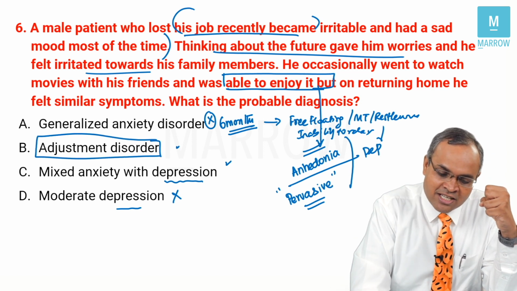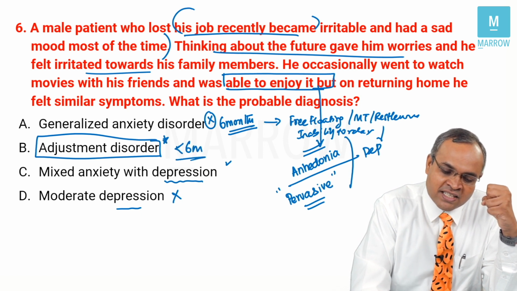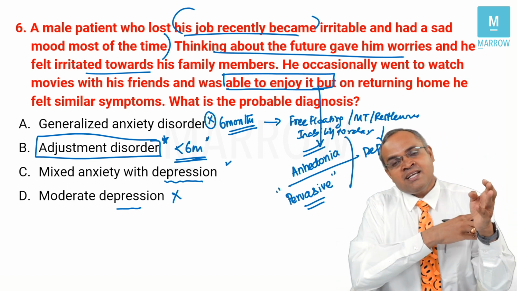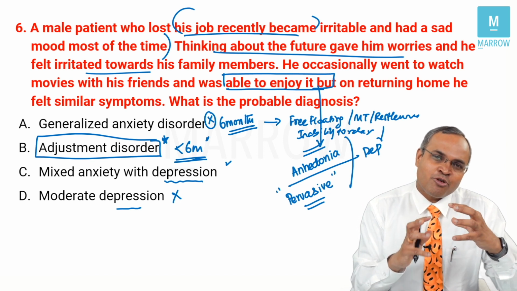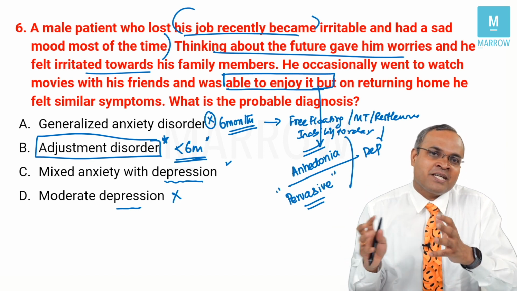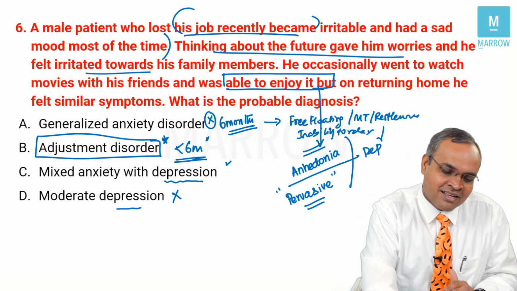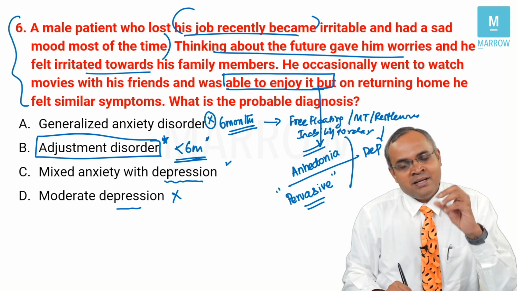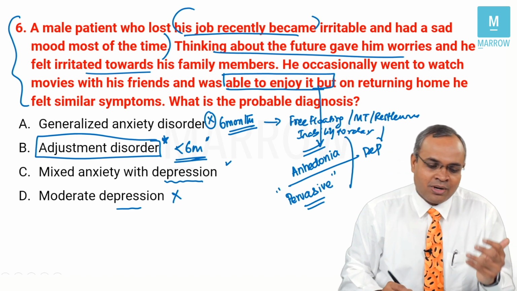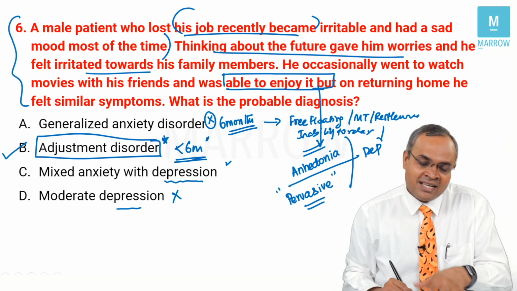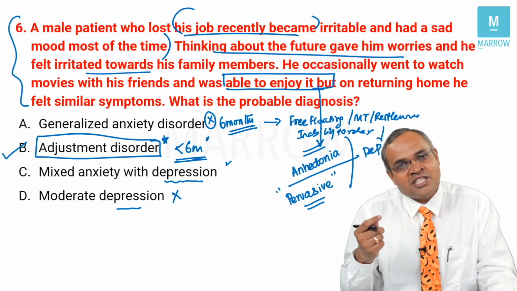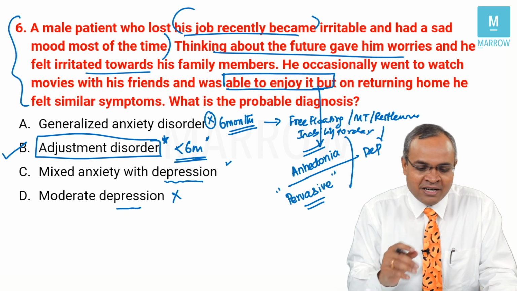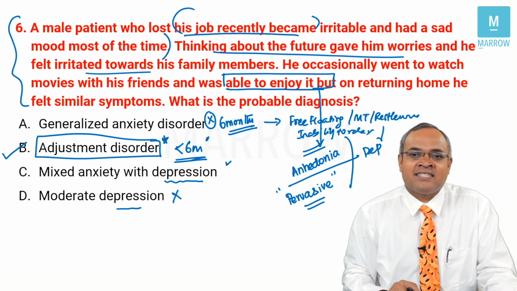We know adjustment disorder is something which generally lasts up to 6 months and goes away within 6 months of time. From the life event, within 6 months, adjustment disorder symptoms will go away. Adjustment disorder is much more milder compared to what you see in depression or anxiety disorders. So here, the symptoms are more suggestive of a milder problem and a very short duration after life event. So adjustment disorder is a better choice in the given choices which is given here. Getting it? Students recall different versions of it, so answers might vary. But for this question here, this is the best answer.